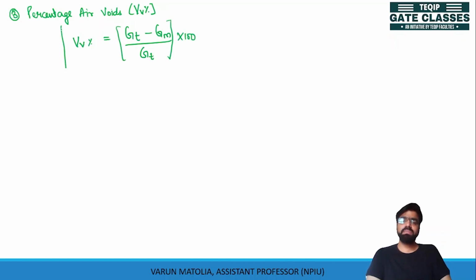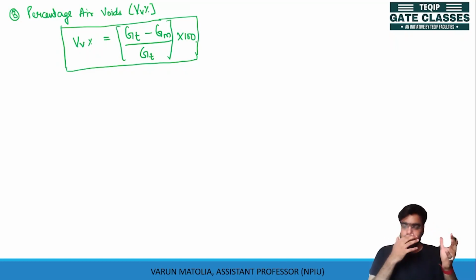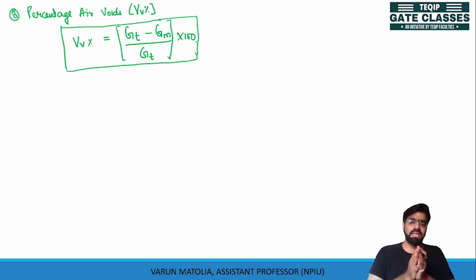So this is how the percentage of air voids in the mix can be calculated. Out of the total volume, what is the percentage of air voids present? This can be calculated using this calculation.